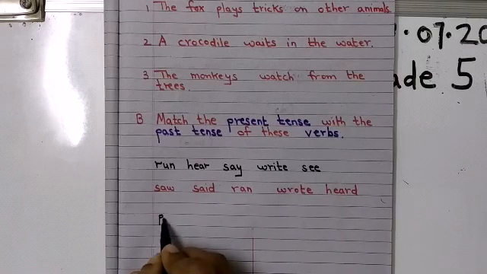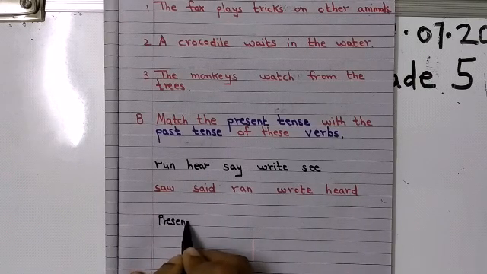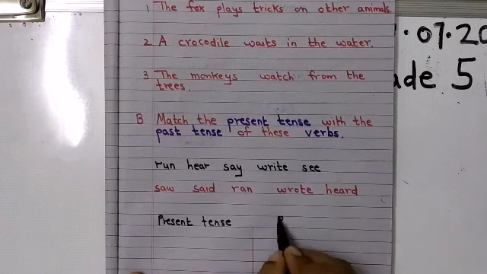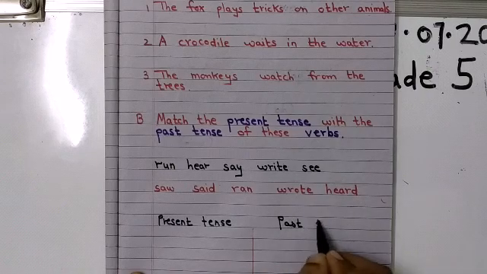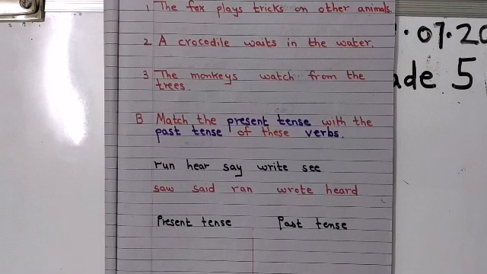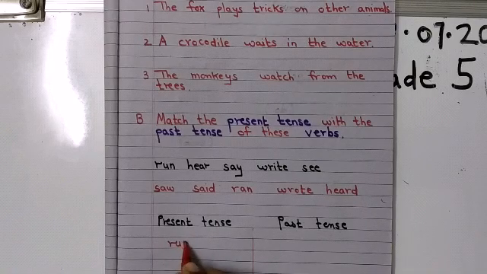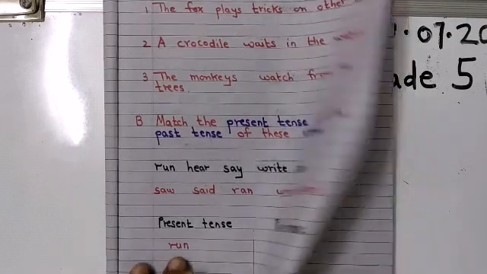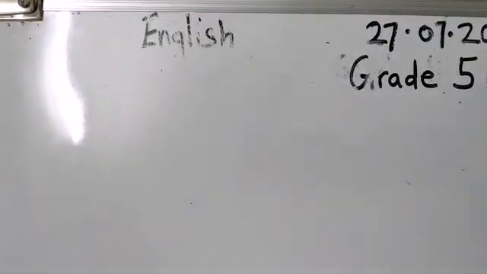Read. What are you going to write here? Present tense. And here you will write past tense. Now see the first word, children. The first word is, what is it? Run. So then you write the past tense of this over here. See the spellings, children, over here, how they have changed. Okay? And tell me whether it is regular or irregular. After this, children, I want you to do is,